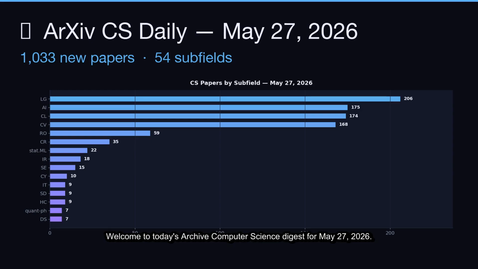Welcome to today's ArXiv Computer Science Digest for May 27th, 2026. We received 1,033 new computer science papers today across 54 subfields. Let's dive into the top picks.